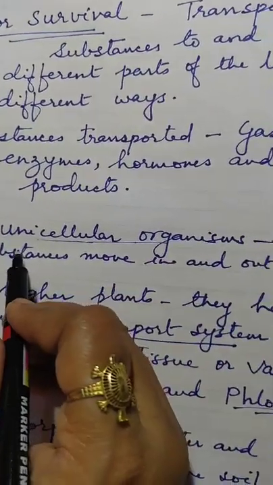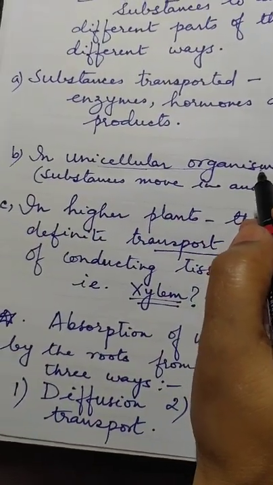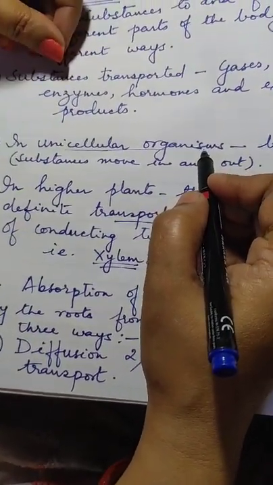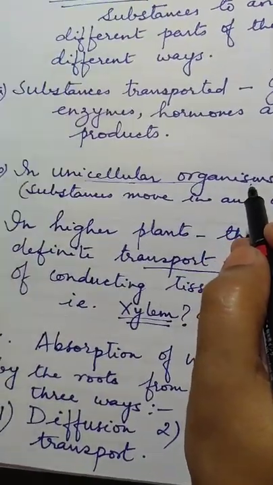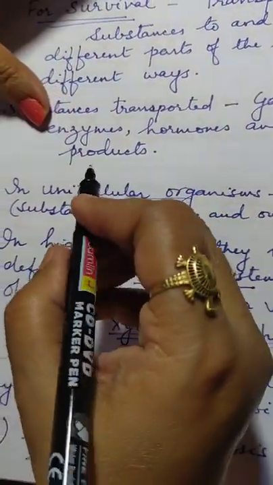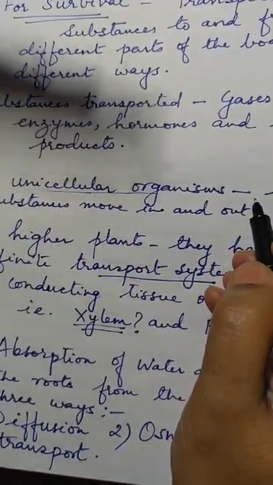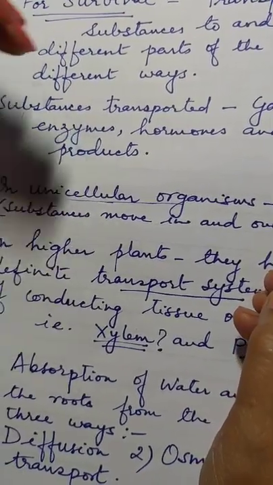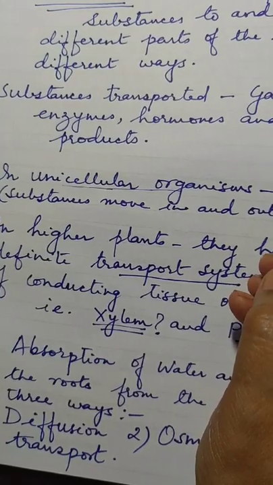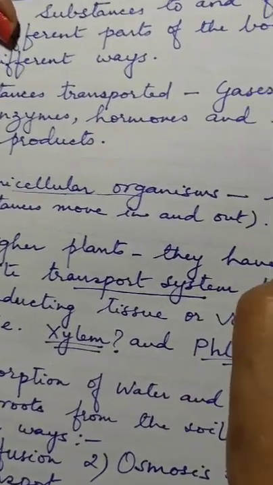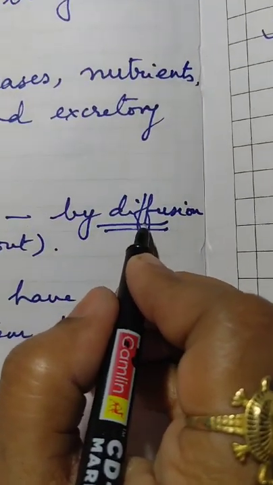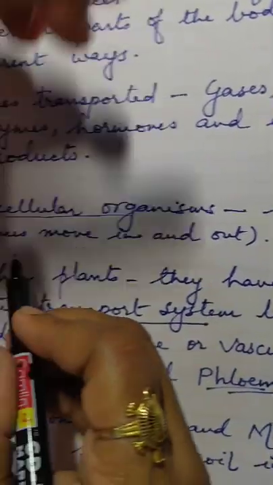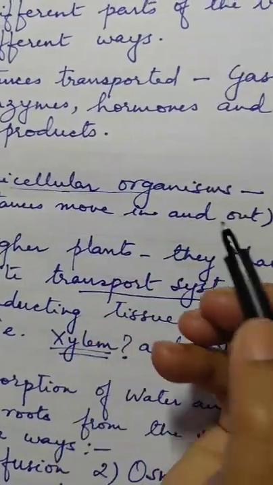Now, there are certain unicellular organisms also in the plant kingdom, like Chlamydomonas, which is a single-celled organism. Some are few-celled, like Spirogyra. In their body, there is no such system by which they can transport substances, yet the transportation also takes place. How does it take place? By a process called diffusion, which takes place through their general body surface. Through this process, the substances move in and out.